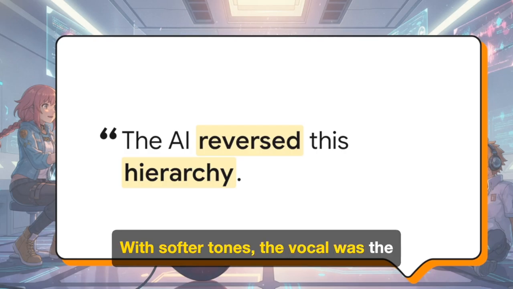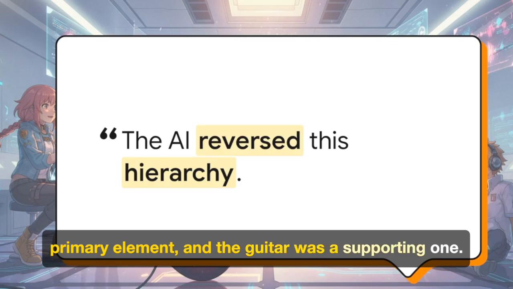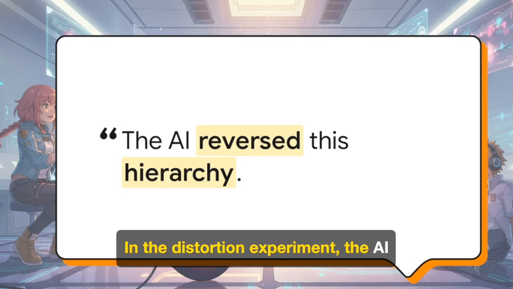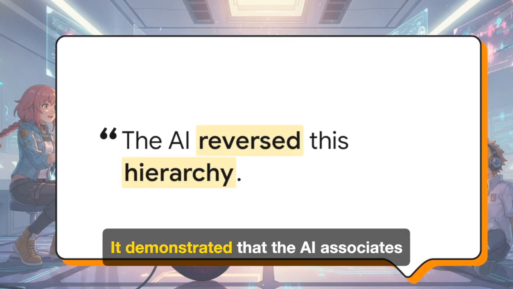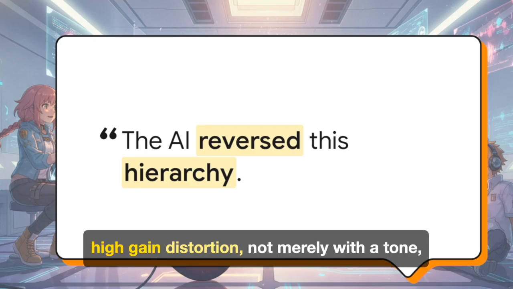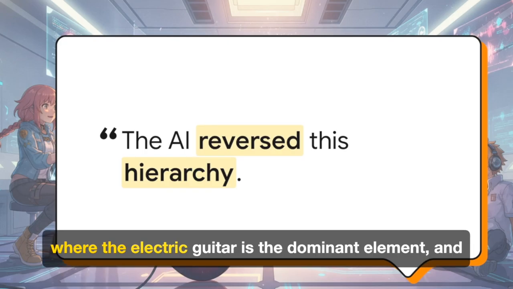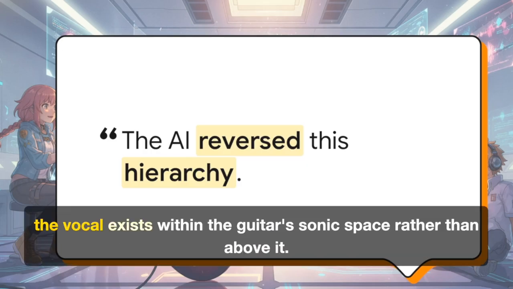With softer tones, the vocal was the primary element and the guitar was a supporting one. In the distortion experiment, the AI reversed this hierarchy. It demonstrated that the AI associates high-gain distortion not merely with a tone, but with a specific arrangement philosophy where the electric guitar is the dominant element and the vocal exists within the guitar's sonic space rather than above it.